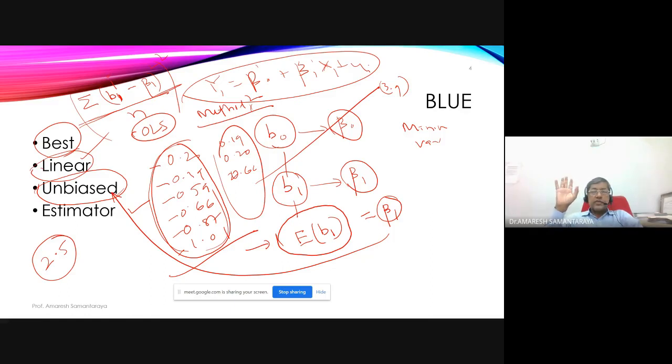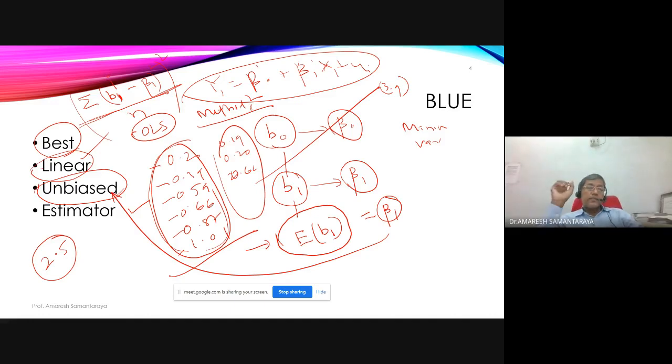At least on an average, you will get the value of the population parameter, the value of the true MPC. Even if you got 0.66, if those assumptions are satisfied, this 0.66 on an average will be equal to the true MPC. On an average. So still, I cannot say with certainty. I'll say on an average your population parameter beta 1 will be equal to 0.66, provided assumptions are satisfied.